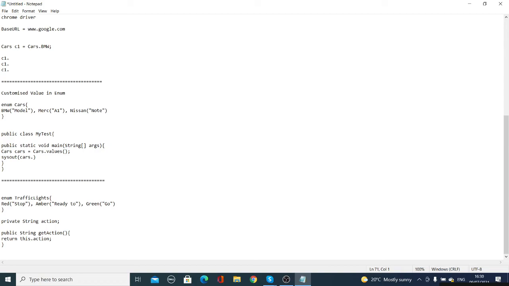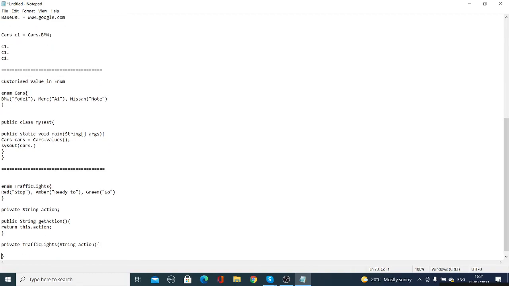So private TrafficLights, and then as it is there, we are passing one variable in here. What variable is it? That method, string action, we are passing as a variable. You will understand slowly. So in this, what happens is we are calling this.action equals action. So this is all our enum class.